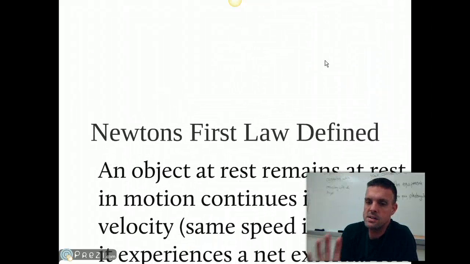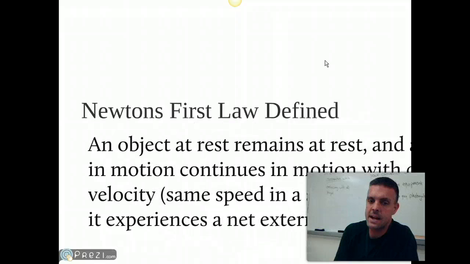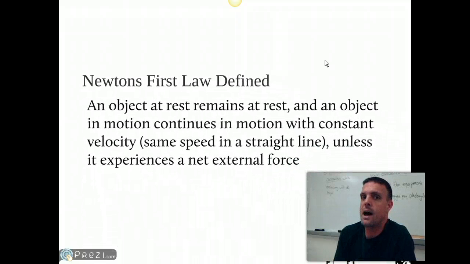All right, let's go ahead and define Newton's first law of motion. It says that an object at rest remains at rest, and an object in motion continues in motion with a constant velocity and in a straight line unless it experiences some net external force, something making it change what it's already doing.